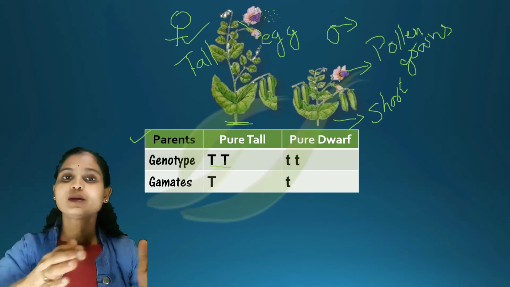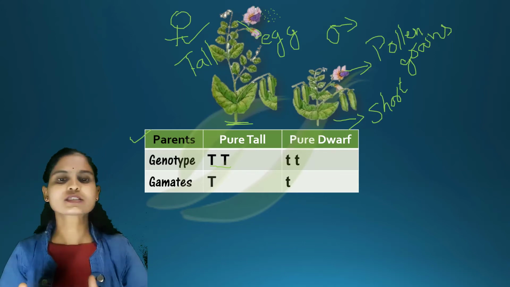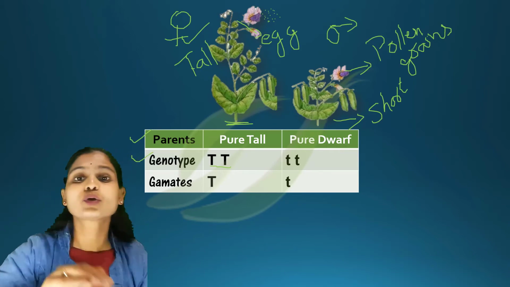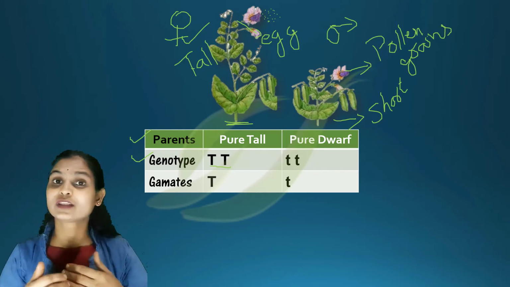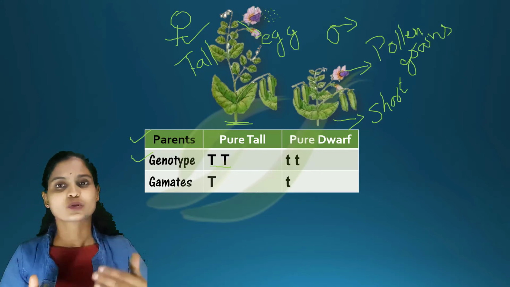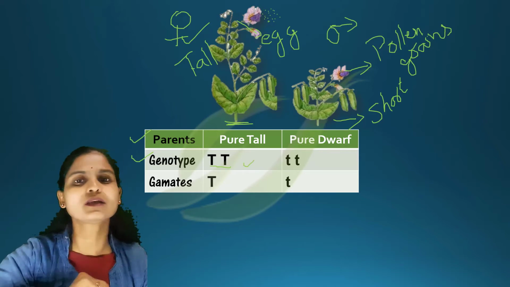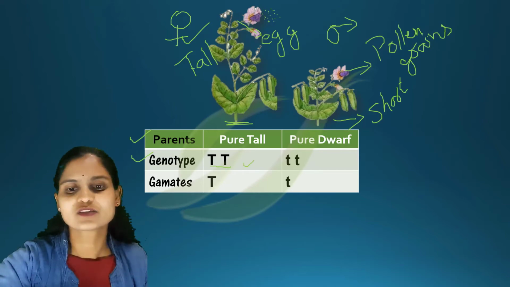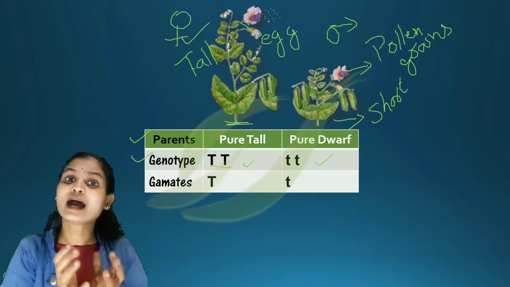Next step is writing the genotype. Genotype means what genes are present for tall. In this plant it is capital T, and in this plant it is small t. Next thing is gametes.